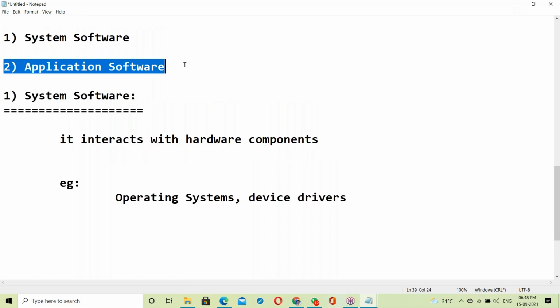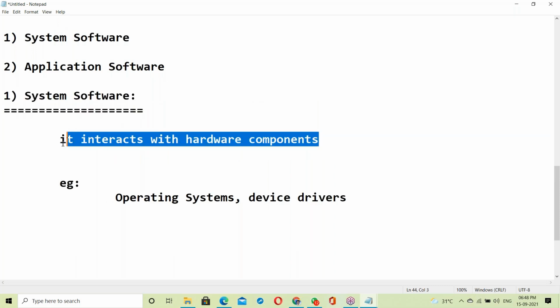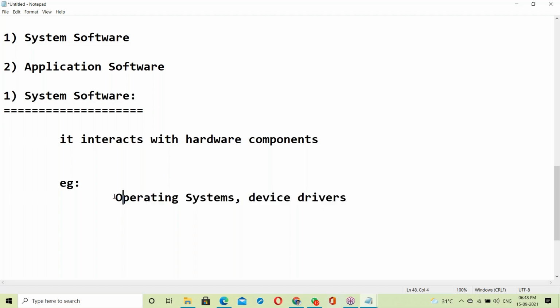Next, what is application software? First, system software interacts with hardware components. Examples are the OS and device drivers. OS means Windows OS, Linux OS, Unix OS. These are operating systems, and these are system software.